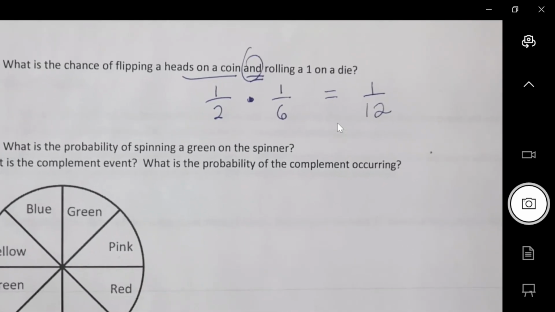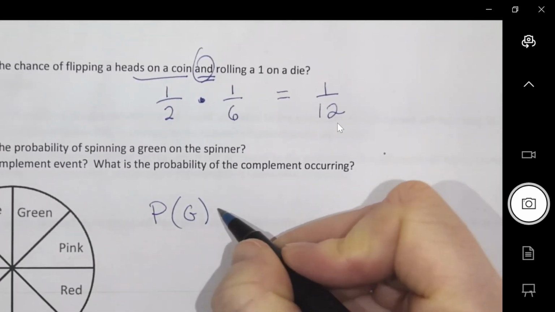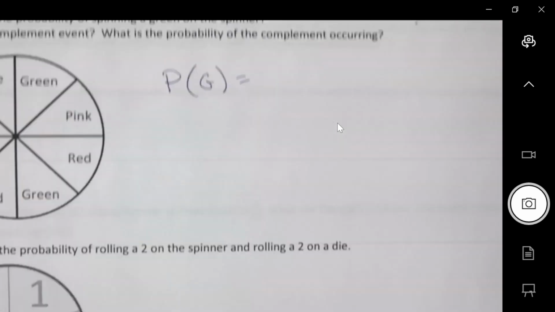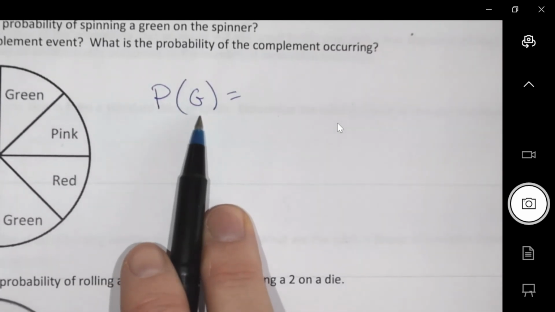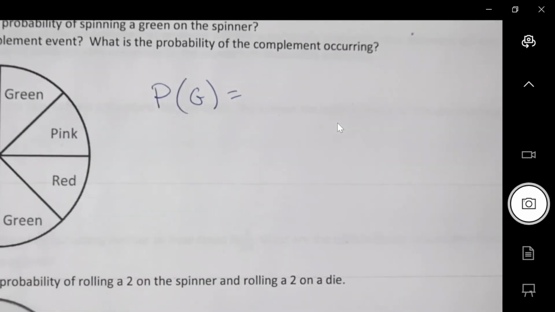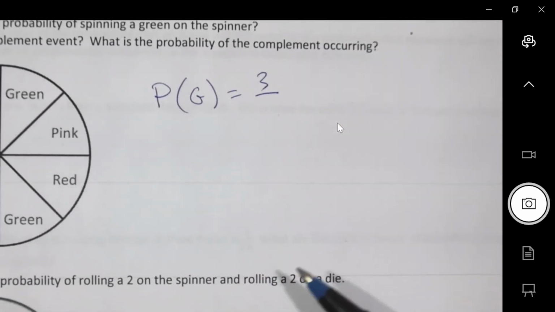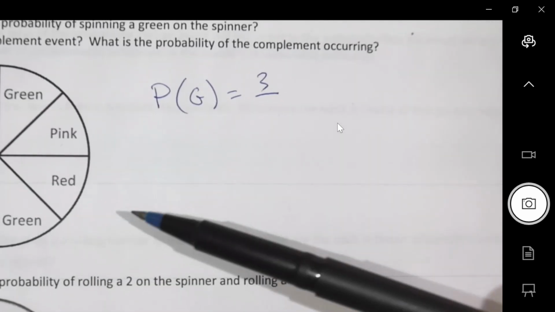Okay, what's the probability of spinning a green? I'm going to write it like that so you get used to writing probability. So this means what's the probability of spinning a green? How many greens do you see? 3 out of how many pieces of this pie are there? 8?